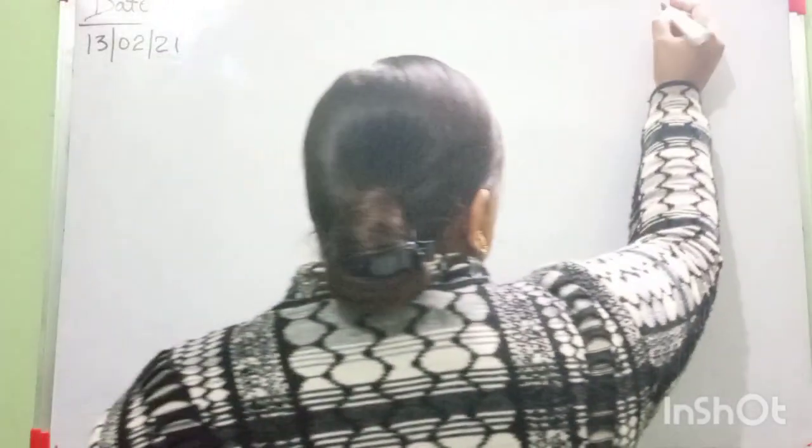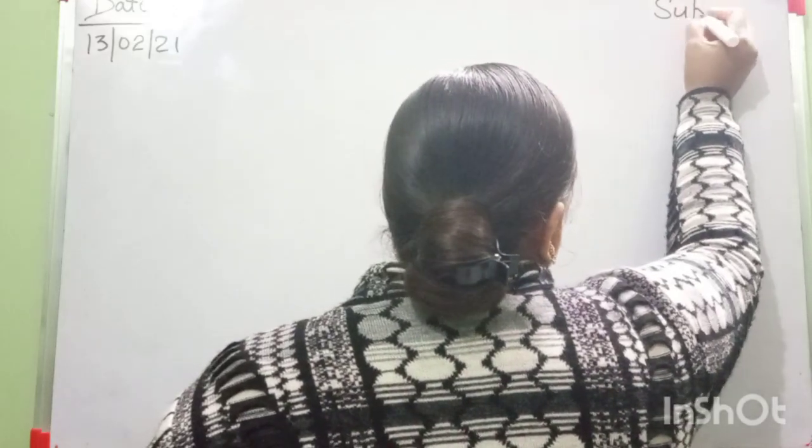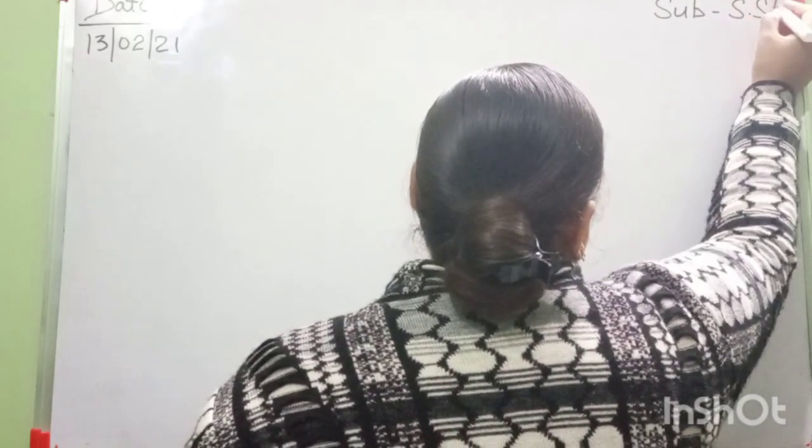So this is your SST class, beta. What is the date today?